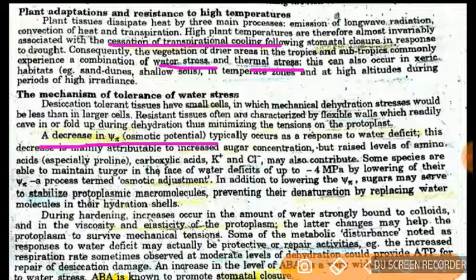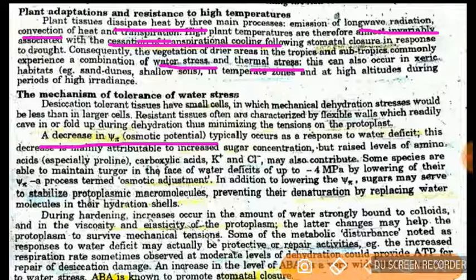So let us start. Plant tissues dissipate heat by three main processes: radiation, convection and transpiration. As we sweat in very high temperatures, plants also cool themselves by the process of transpiration. So what is transpiration? It is a process of water movement through a plant and its evaporation from aerial parts such as leaves, stem, flowers. So you have to remember the cessation or reduction of transpirational cooling.